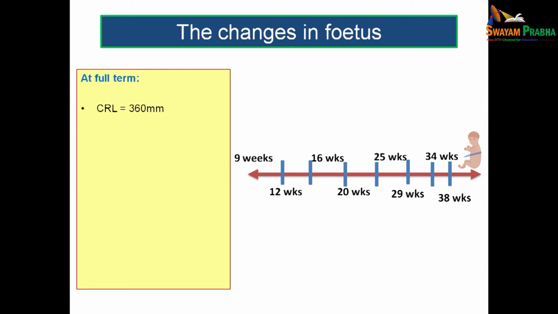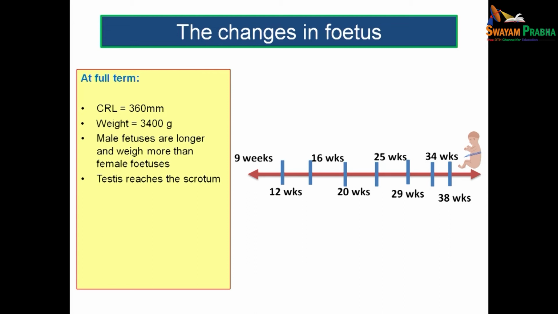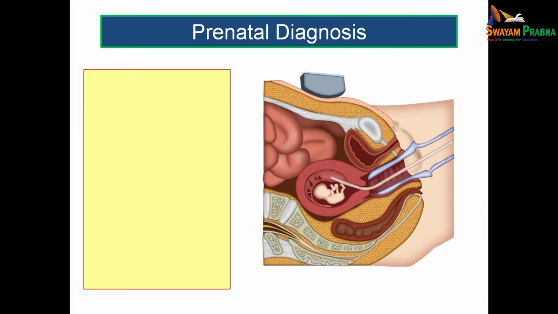And what is happening at full term? At full term, the CRL, that means the crown rump length, is estimated as 360 millimeters. The weight is expected to be 3.5 kg, and the male fetuses are said to be a bit longer and they weigh more than the female fetuses. And it is said that the testis will be reaching the scrotum at the time of birth, that is, for a full term the testis will be reaching the scrotum.